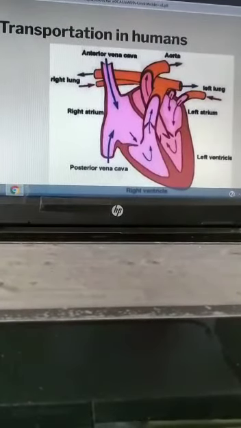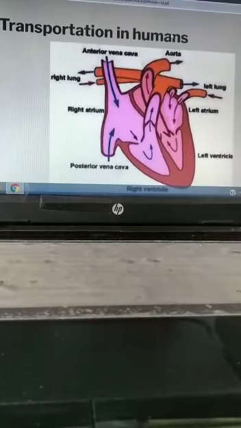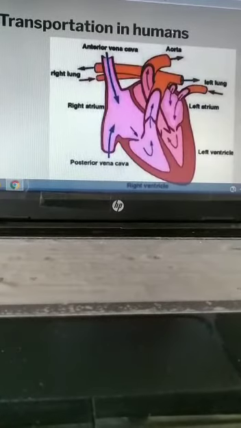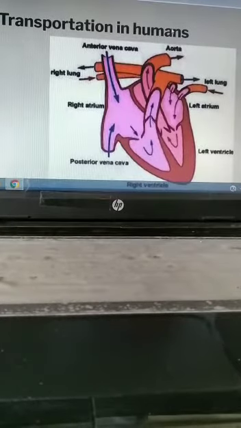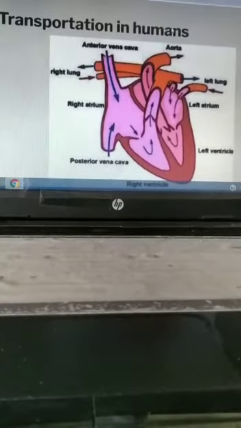The human circulatory system consists of the heart and the blood vessels through which the blood flows in the body. In the blood circulatory system, the blood flows through three types of blood vessels.